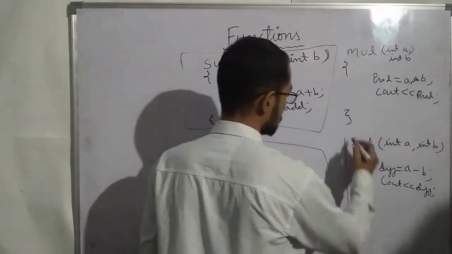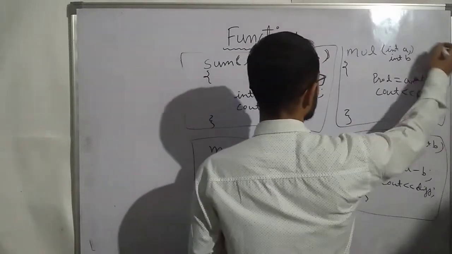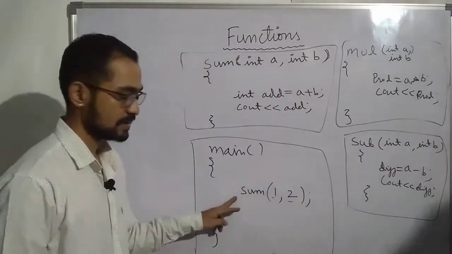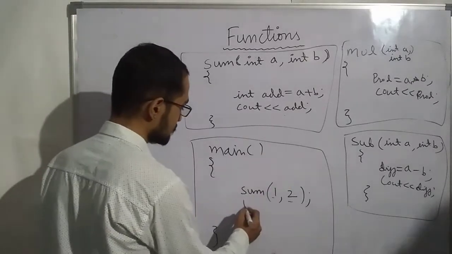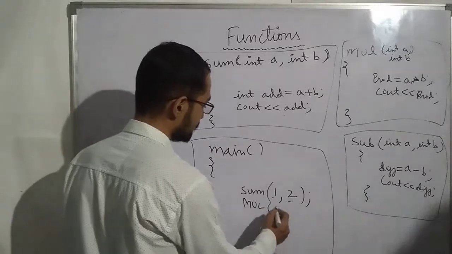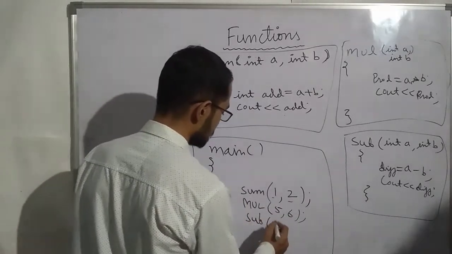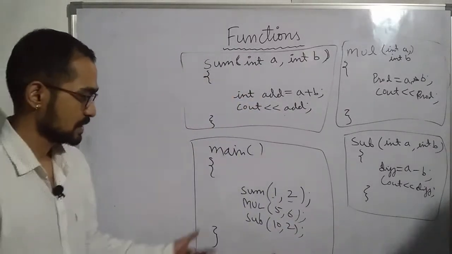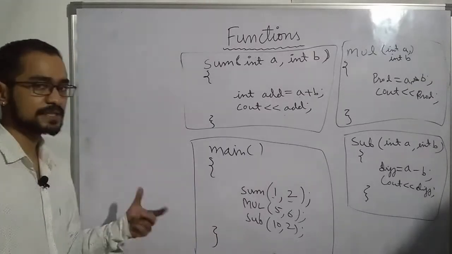So now there are three functions: multiply, add and subtract. Now I will call all these functions in the same manner. I am calling sum, I can call multiply 5, 6, and I can call subtract 10, 2. So now when these function calls are made, how are they executed in memory?